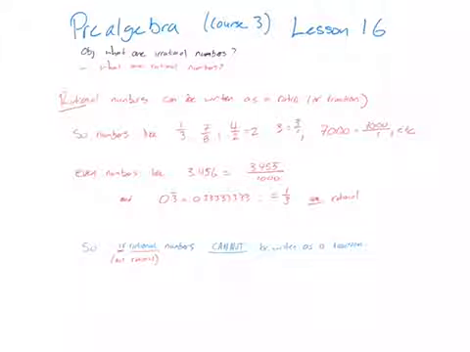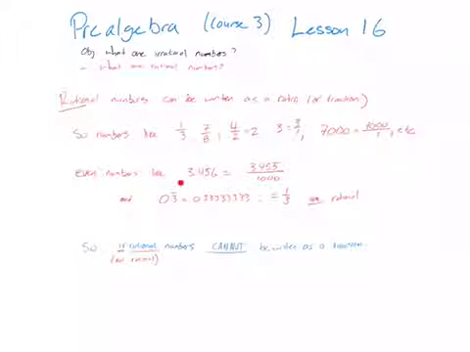Well, let's go back. We've already talked about that in a previous lesson. Rational numbers are numbers, notice the word ratio at the beginning, that can be written as a ratio or as a fraction. So numbers like 1/3, 7/8, 4/2, or 2, right? That's like 2 over 1. And 3, because that's 3 over 1. 7,000, because that's 7,000 over 1, etc. Those are all what we call rational numbers.